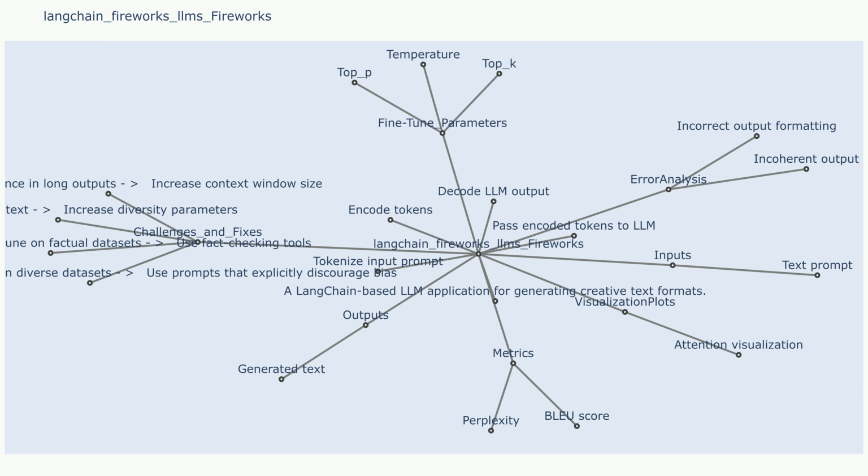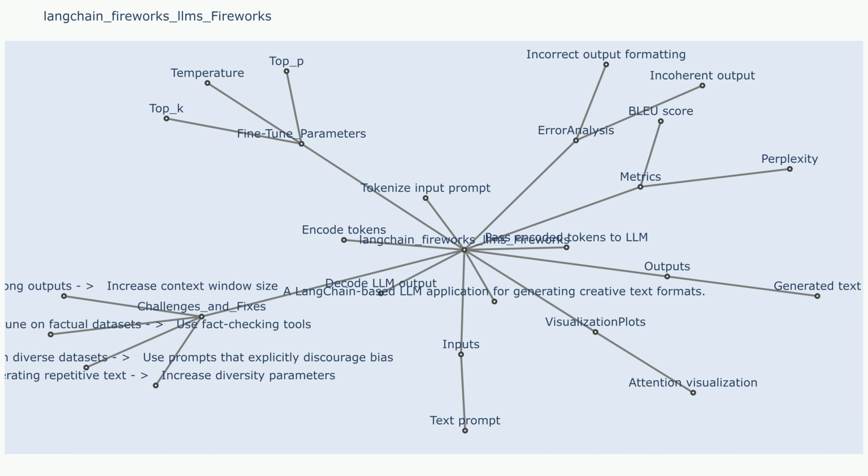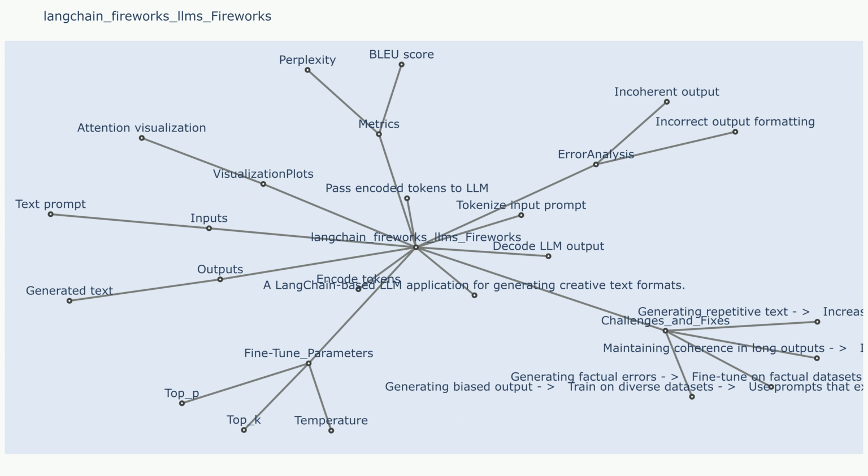Inputs. Input 1. Explain in detail. Fireworks applications can take a variety of inputs, including text, images, and audio. The specific inputs required will depend on the specific application. Input 2. Explain in detail. Fireworks applications can also take a variety of parameters, such as the temperature of the model, the number of tokens to generate, and the top K sampling method.